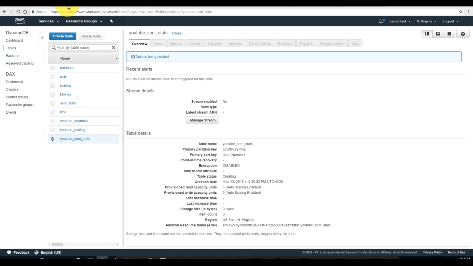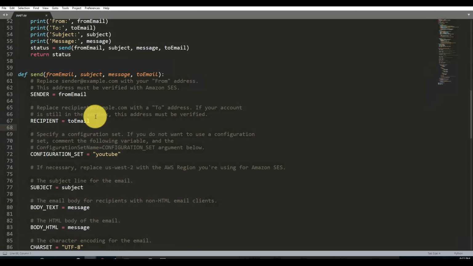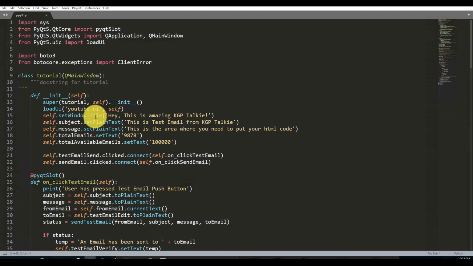Perfect. So before we start the coding here offline in this Sublime text editor, I'm going to take a little rest.